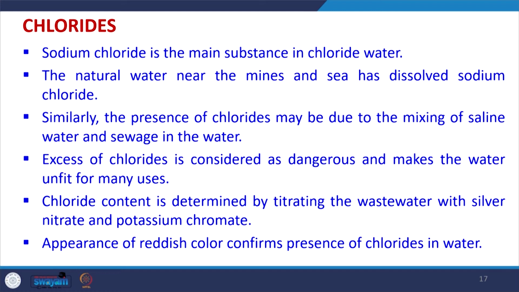chloride concentration can be determined by the titration method using silver nitrate and potassium chromate, and this is a very commonly used method for determining chloride. In this method the appearance of a reddish color confirms the presence of chloride in the water, and there is a standard calibration method through which we can determine the chloride concentration via this titration method.